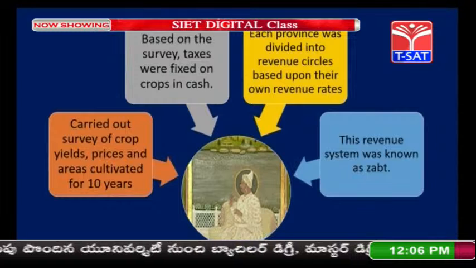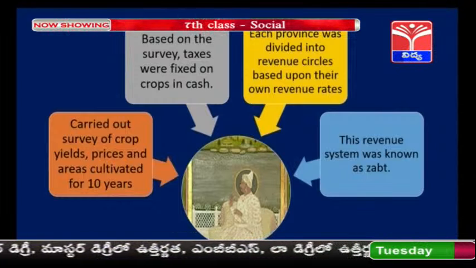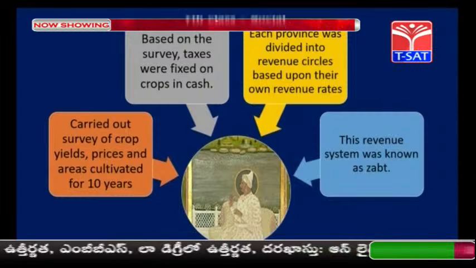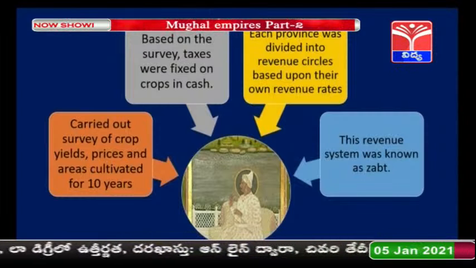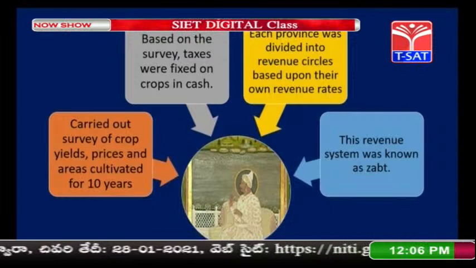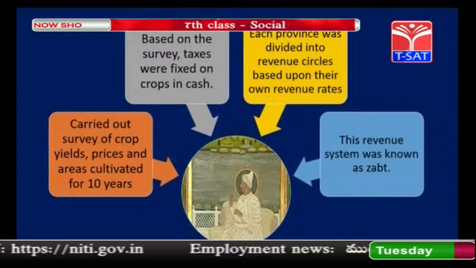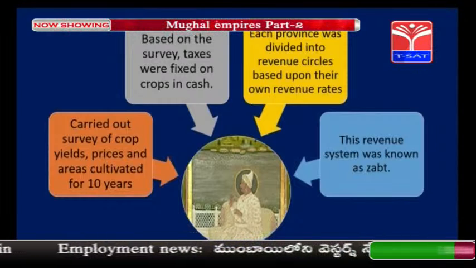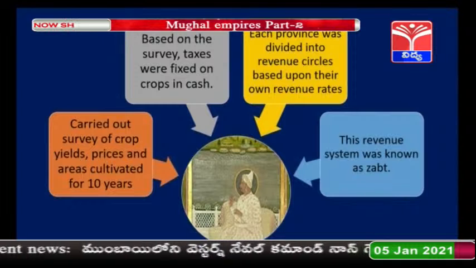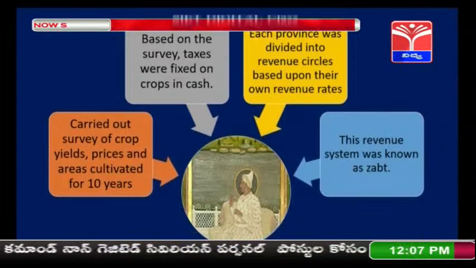Todarmal carried out a survey of the crop yield in a particular area, yield in the sense of what is grown in that area, and he also found out the prices at which the crops were sold, and the area that was cultivated, for a period of 10 years, from 1570 to 1580 Common Era.